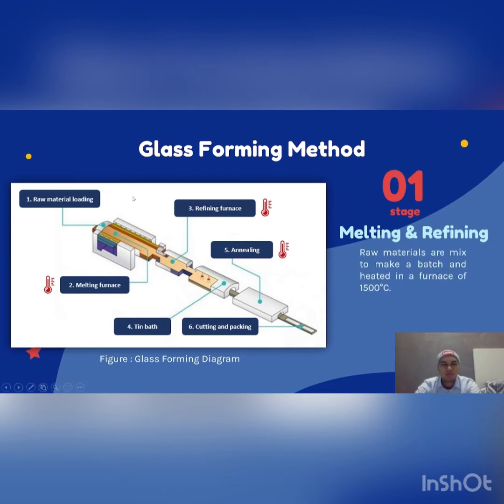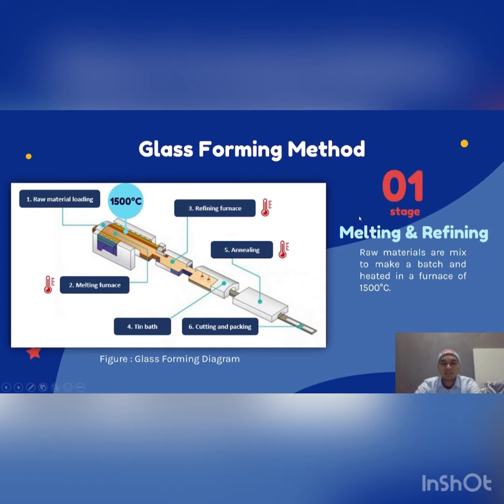The raw materials, like silica sand, sodium oxide, calcium oxide, dolomite, and feldspar, are mixed to make a batch and heated in a furnace of 1500 degrees Celsius. For getting different colors of glass, certain metal oxides are added in the mixture. For example, iron oxide for green color and cobalt oxide for blue color.